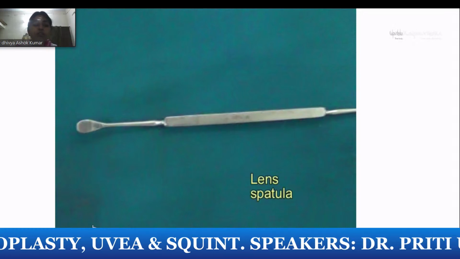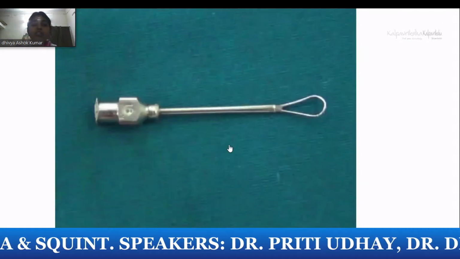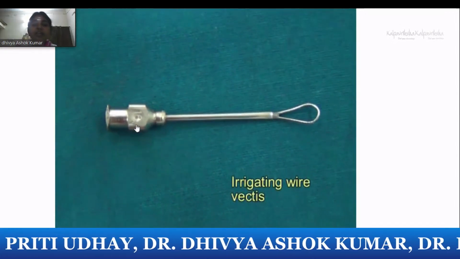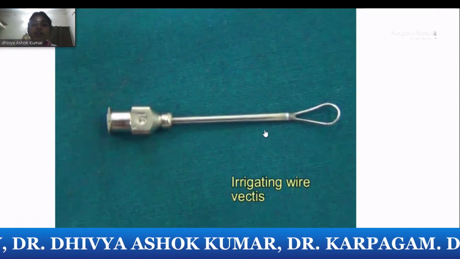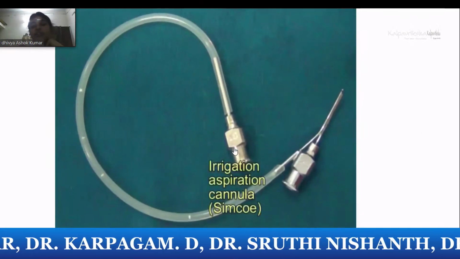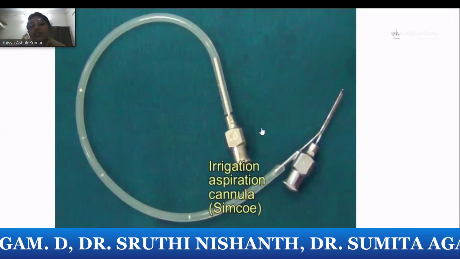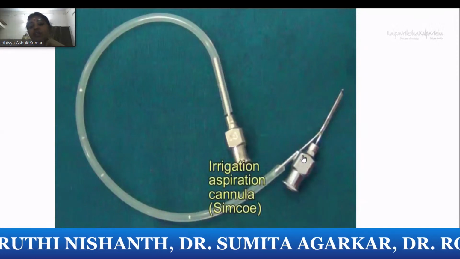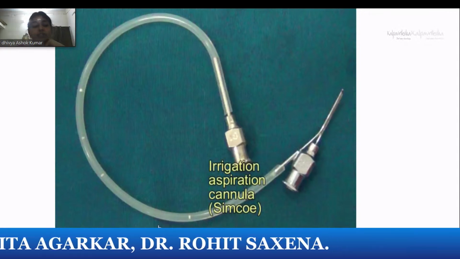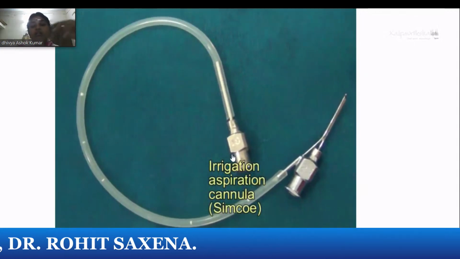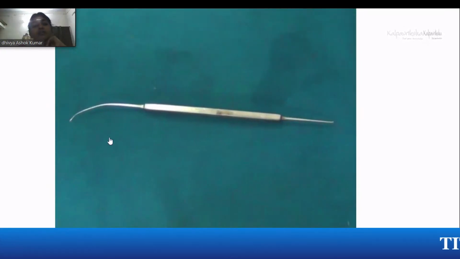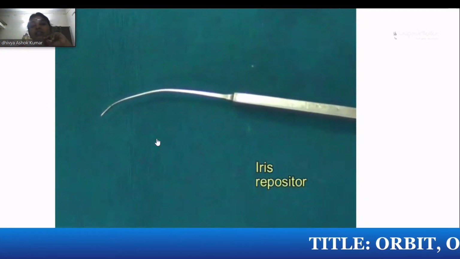Then the spatula, you use in cataract procedures to deliver the lens. This is the Wire Vectis with the irrigation connected to the cannula, which you can use again in the extracapsular cataract extraction. You always look for the gauge here. Whenever they give the instrument, the gauge of that irrigation cannula will be written. So identify the gauge if they ask, and it will have two openings. The anterior opening is for the aspiration, and the side port will be connected to the fluid. So this is a Simcoe cannula. All these are for the ECCE procedures.